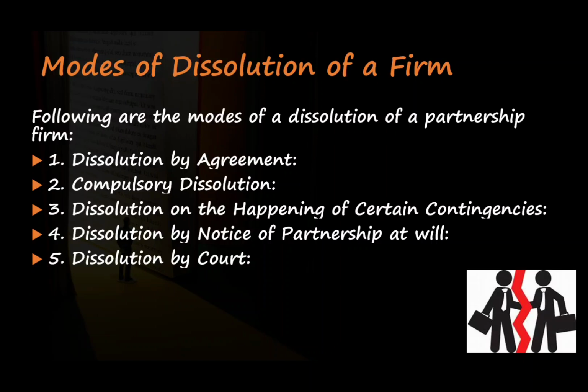This can be due to various reasons: when a partner becomes permanently incapable of performing the duties as a partner, or when a partner becomes insane, or when a partner is guilty of misconduct in the business operation, or when a partner commits any breach of the partnership agreement, then the court may order to dissolve the firm. So these are the different modes of dissolution of a partnership firm. Now, what are the settlements to be made?